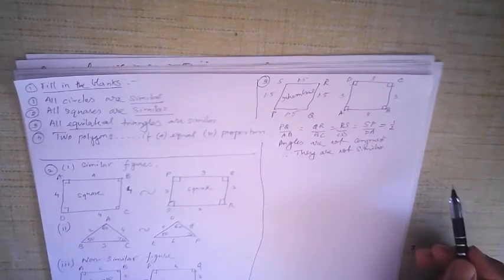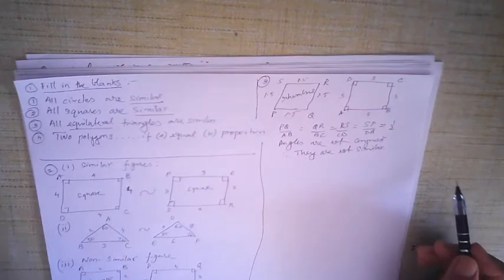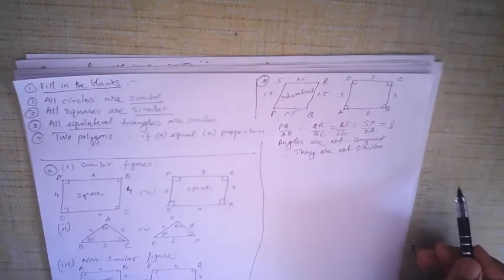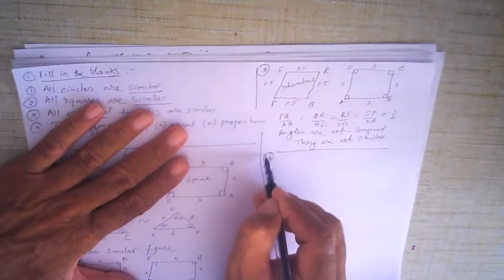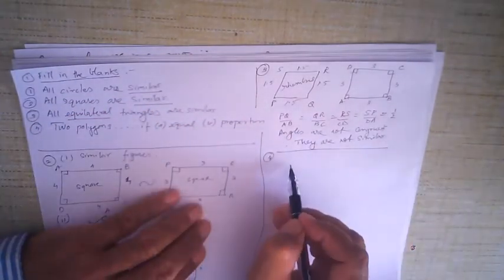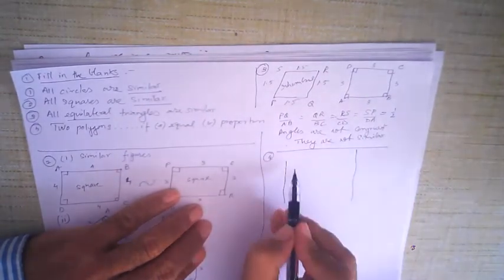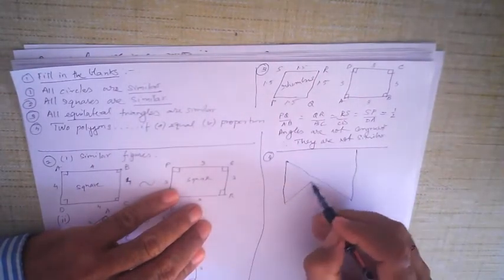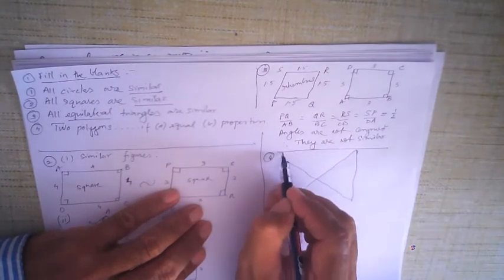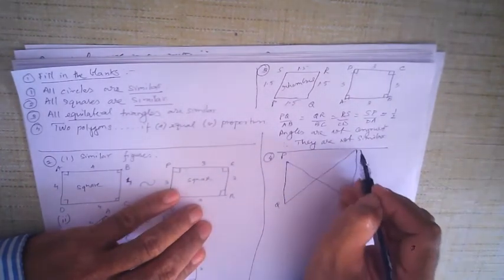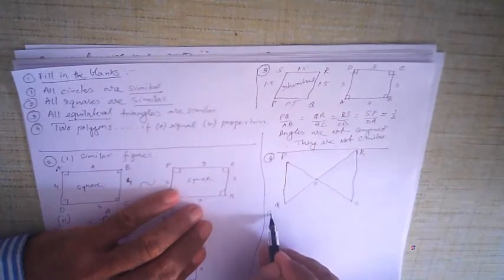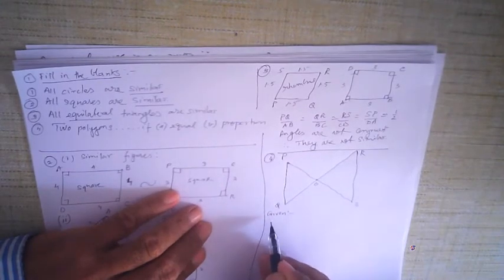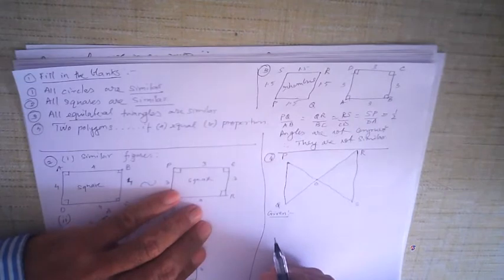Now there are still some more questions that I want to do. Okay, some will be involving proof and some will not involve proof. So let us do some of those where proof is also involved. Okay, supposing, let me take a figure out here. This is the figure. It is shown out here, PQ and RS. Okay, and point of intersection is O. Now we are given here, see how we write. Important thing in geometry, most of you don't know how to write it. So learn how to write here.